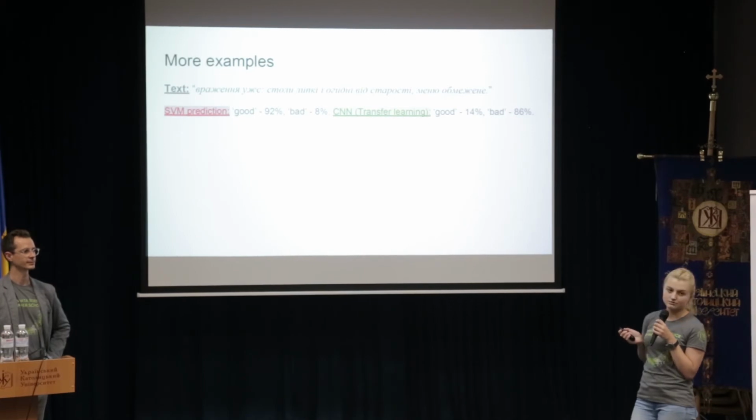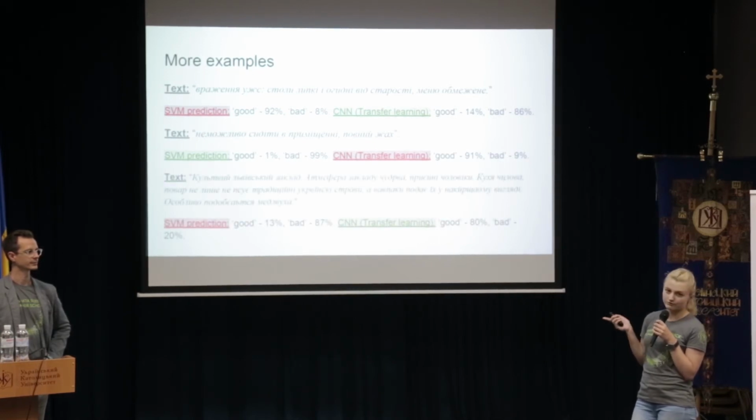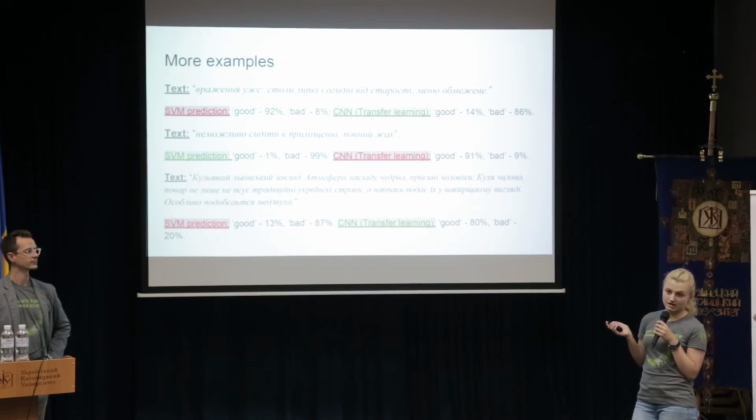But see, our CNN predicted it correctly, but on the other hand, here you see a different case, and maybe this review illustrates everything the most. Here you see lots of typos. All the rows have lots of typos in the words, and it actually deals with typos pretty well.